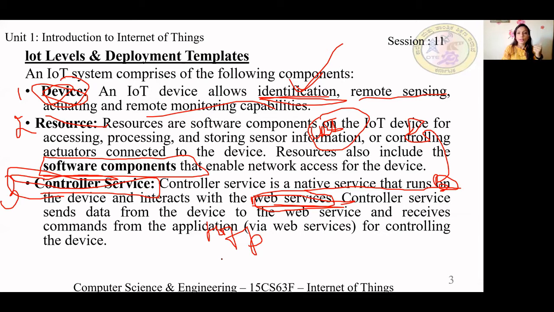So a device or a thing has a unique identification, remote sensing, actuating and remote monitoring capability. A resource means a software component. The controller service means your web services. These are the native services that run on the device and interact with the web service. The web service can be HTTP with REST or HTTP with WebSocket.